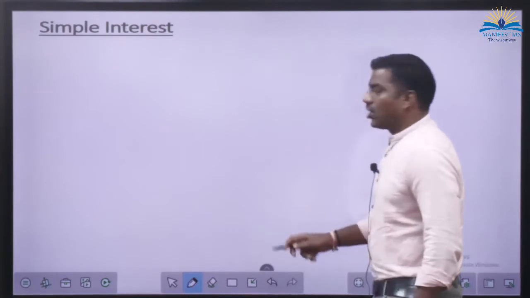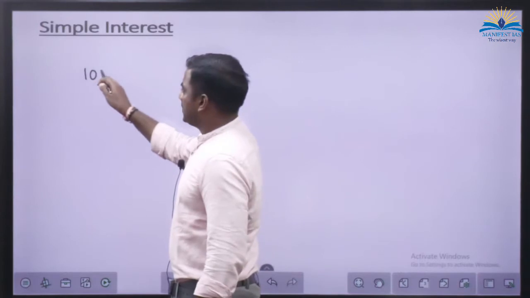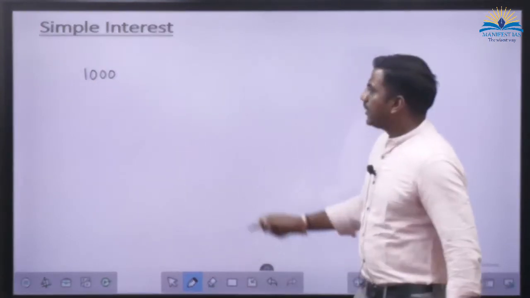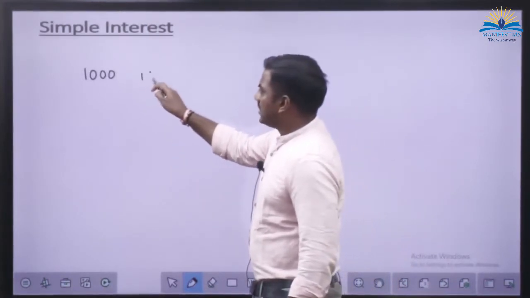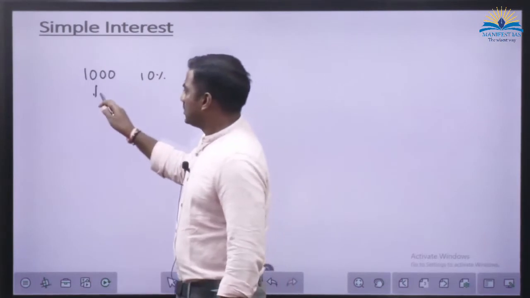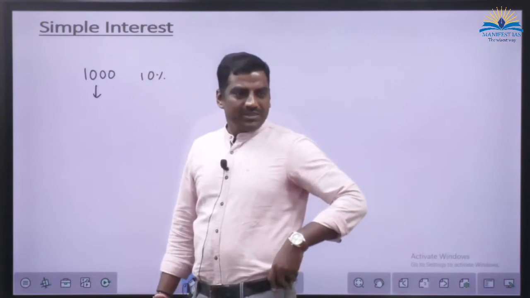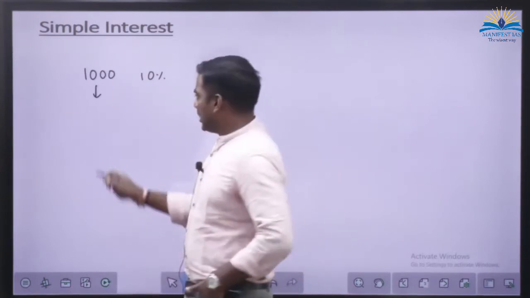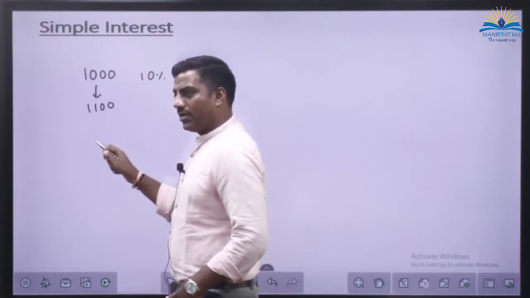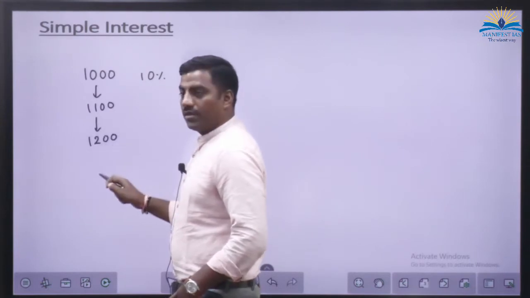No matter for how many years you keep. Let's say I am keeping 1000 rupees. Let's say the rate of interest is 10%. Next year, my balance would be how much? Next year, I have kept 1000 rupees in the bank, 1100, correct?